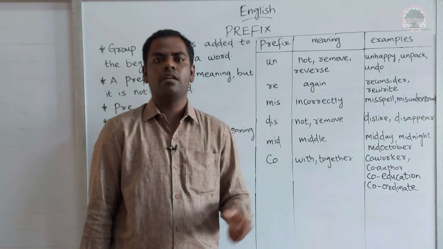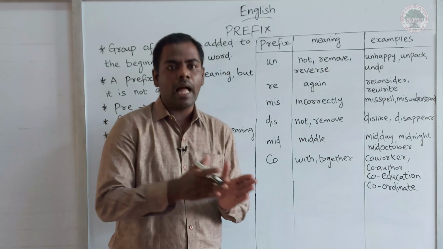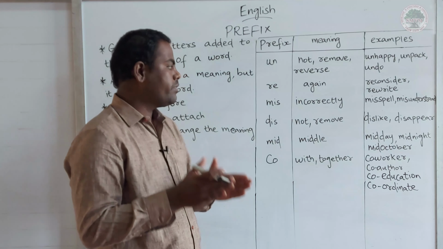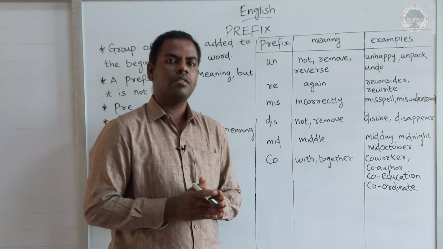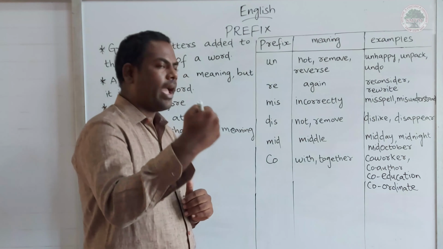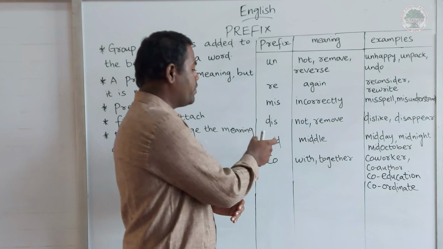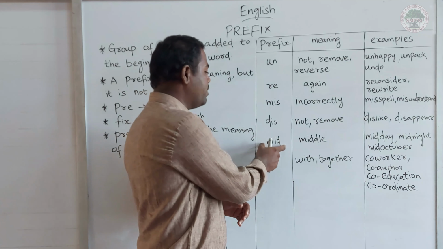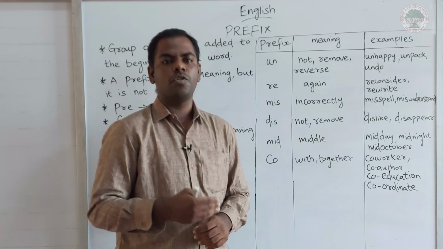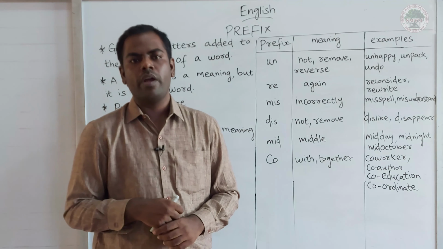Day, midday, night, midnight, October, mid-October. If I say midday, it means the middle of the day. If I say midnight, middle of the night. The prefix mid means middle, right? So mid-October means the middle of the particular month October, right? So we can use mid also.